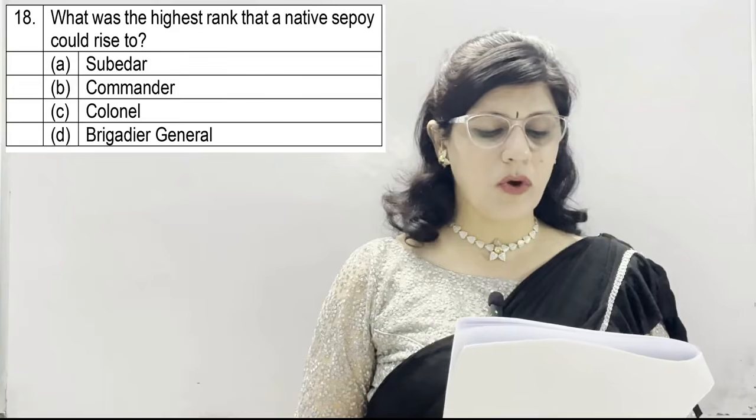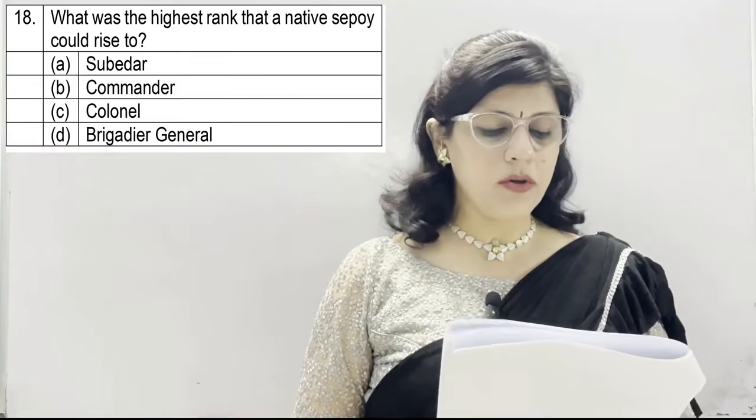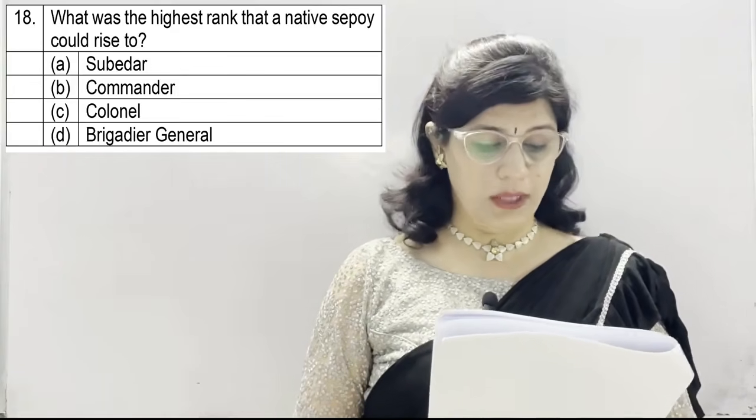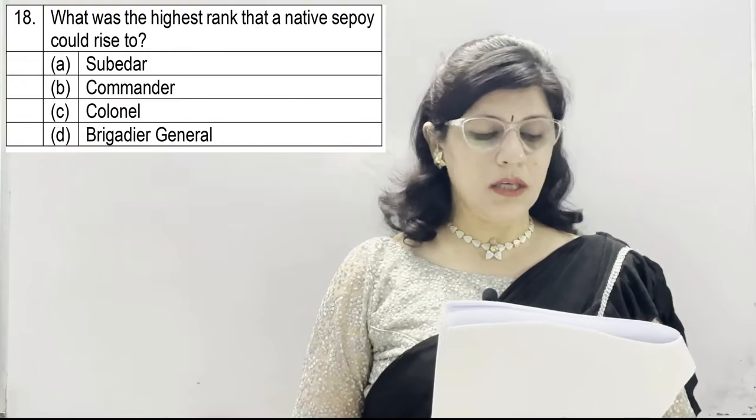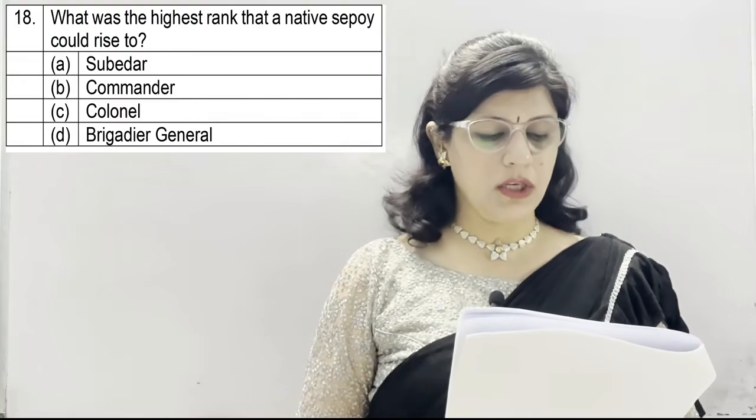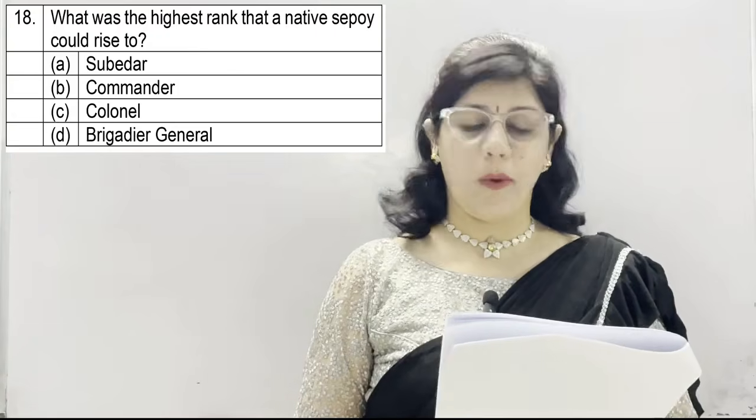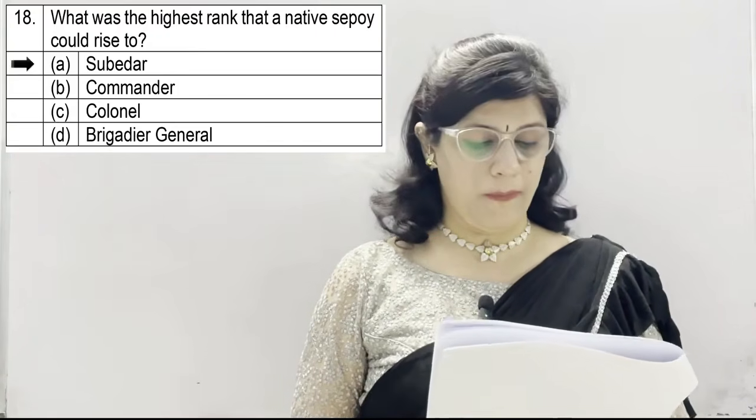Question number 18. What was the highest rank that a native sepoy could rise to? Option A. Subedar, B. Commander, C. Colonel, D. Brigadier General and the correct answer is option number A which is Subedar.